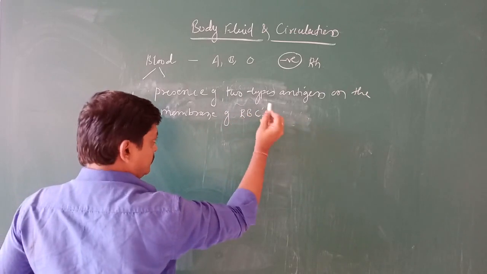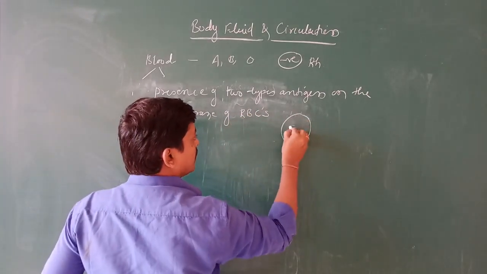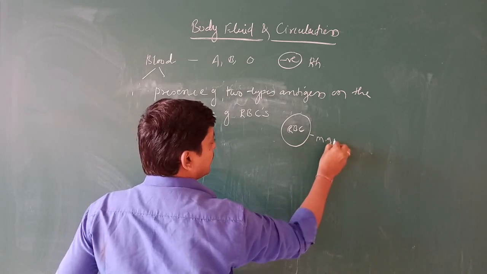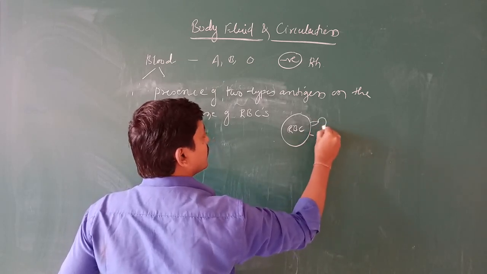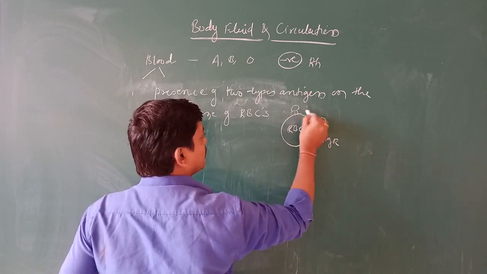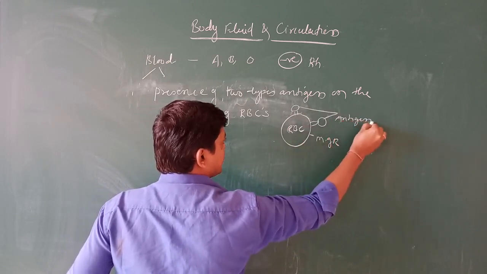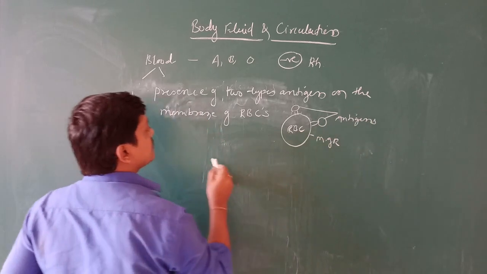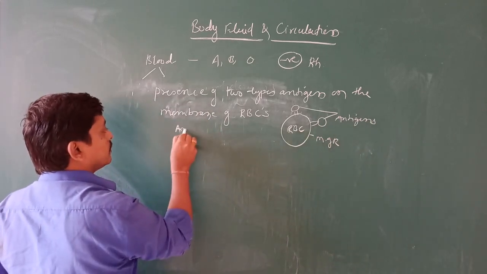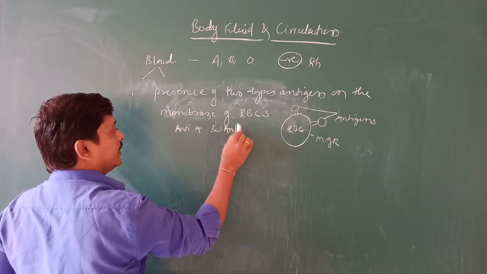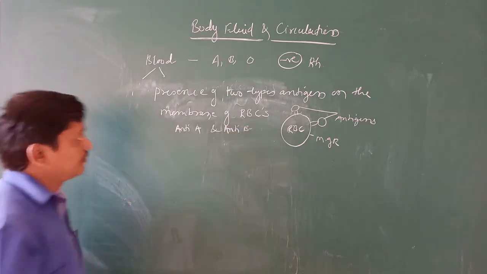Suppose this is the RBC and this is the membrane of the RBC, and on the membrane of the RBC you are going to get two kinds of antigens. What are those? Antigen A and antigen B, like this.